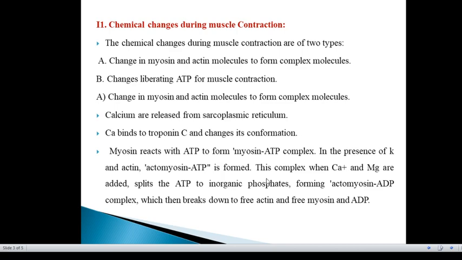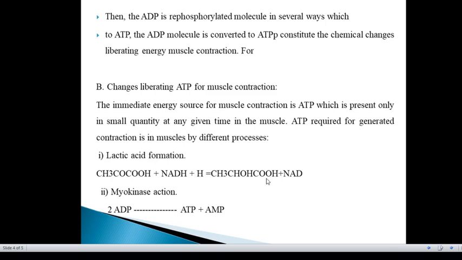The immediate energy source of muscle contraction is ATP, adenosine triphosphate, which is present only in a small quantity at a given time in muscle.